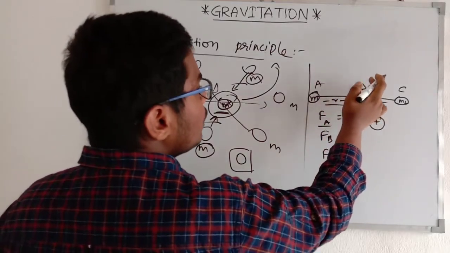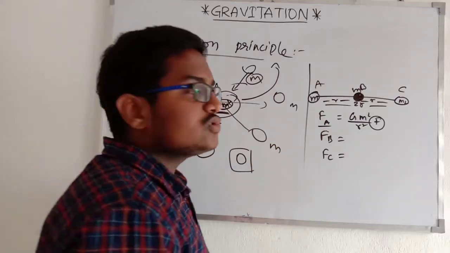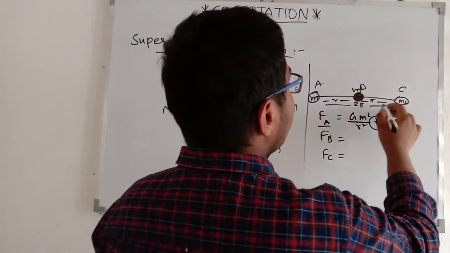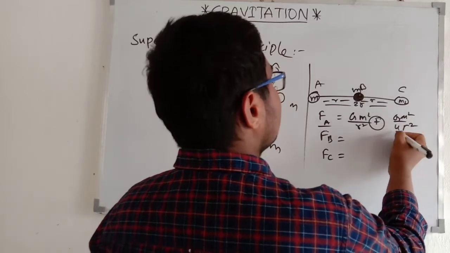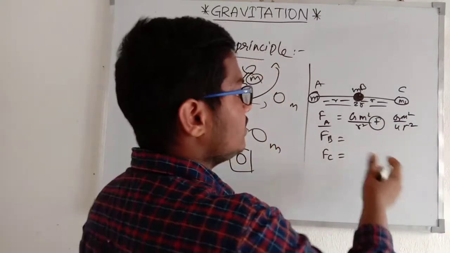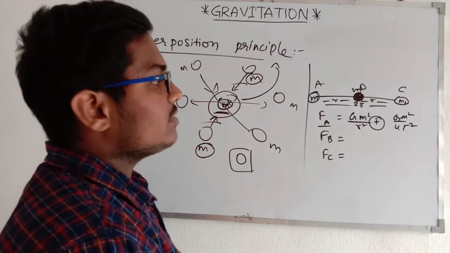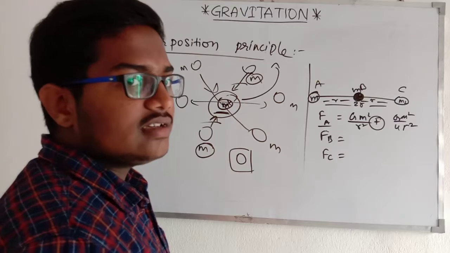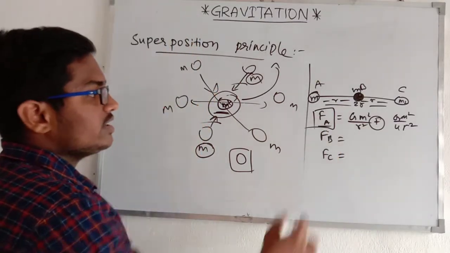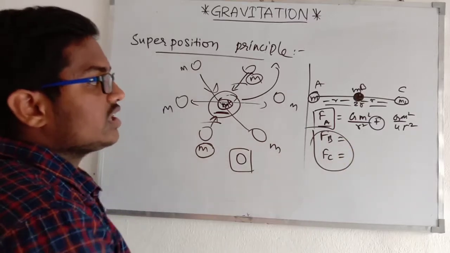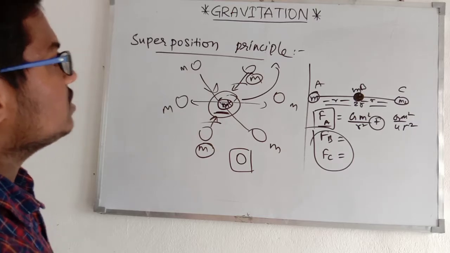If we were calculating for the other one, then we would take the negative symbol there. 2r whole square is 4r square, right? I directly gave you G m square by 4r square. By taking LCM we get 5 G m square by 4r square as the final answer for the net force exerted on A by these two remaining masses. Okay, you find these two answers and comment down in this video.